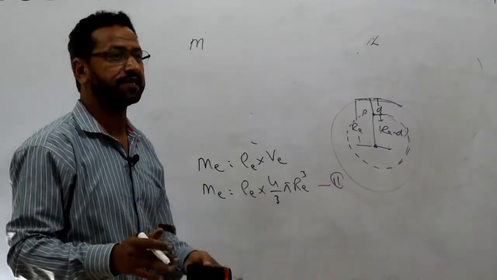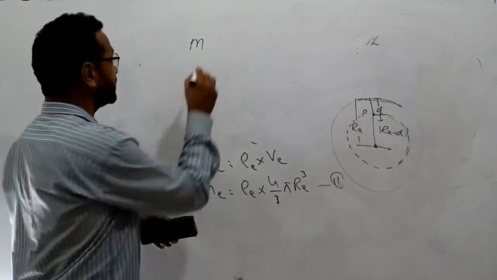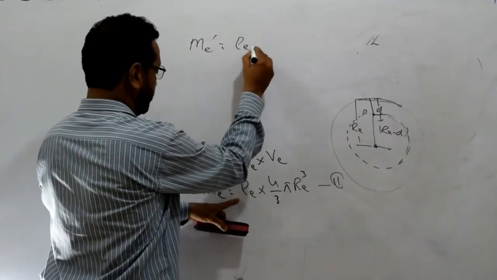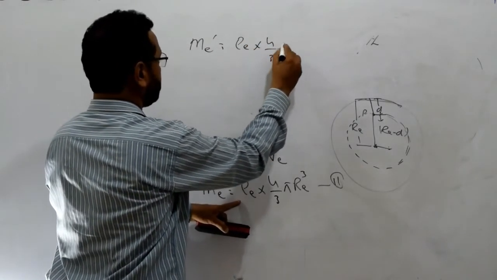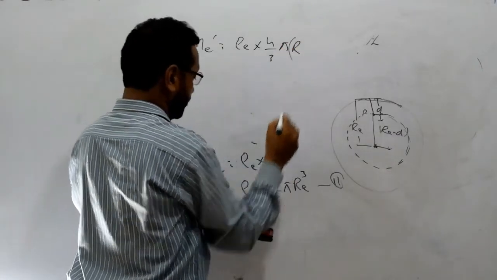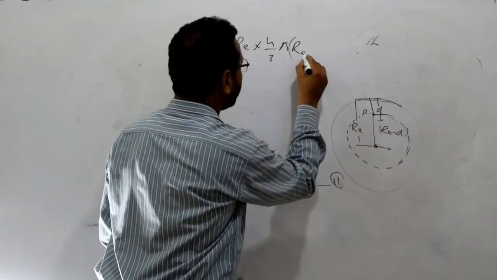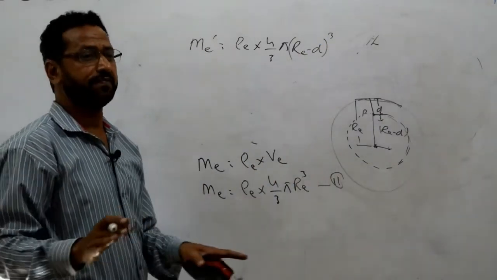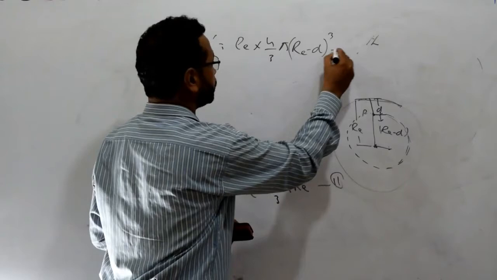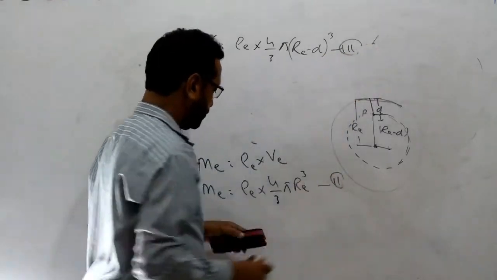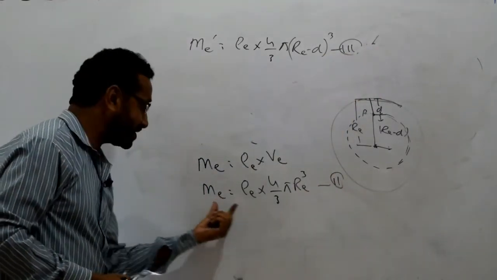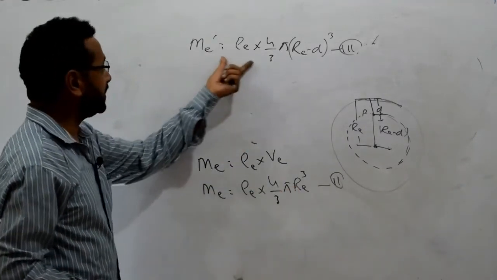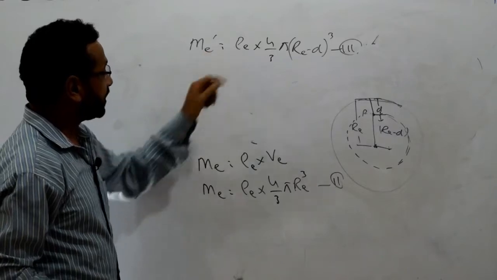So the effective mass ME dash is given by rho E into 4 over 3 pi times this distance, that is RE minus D, whole cubed. So this one is known as the effective mass. Let's suppose this is equation number 3. Equation 2 was the actual mass of the earth, rho E into 4 upon 3 pi RE cubed, and now this one is the effective mass.